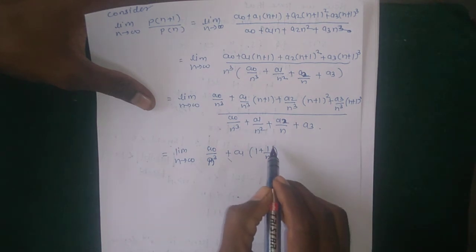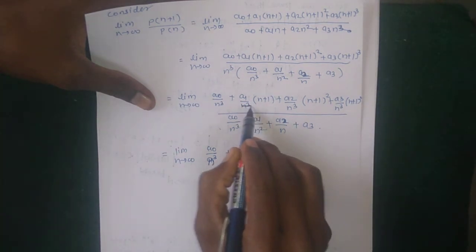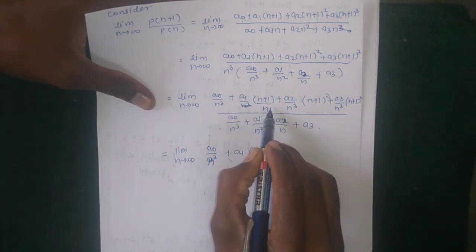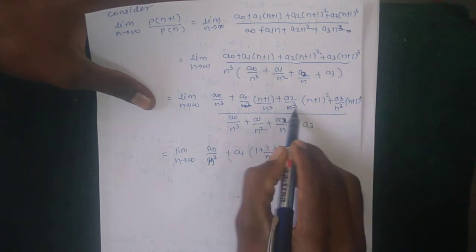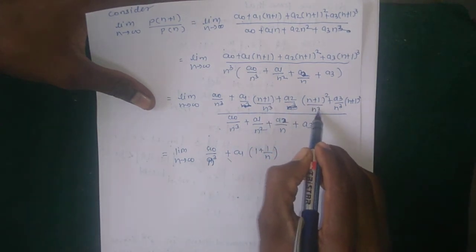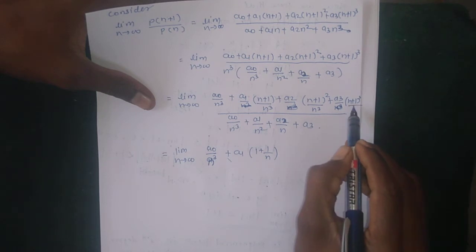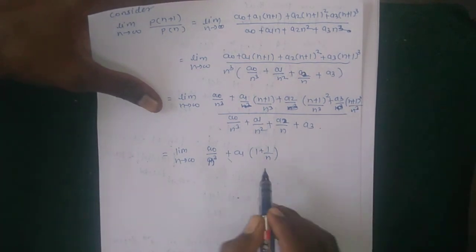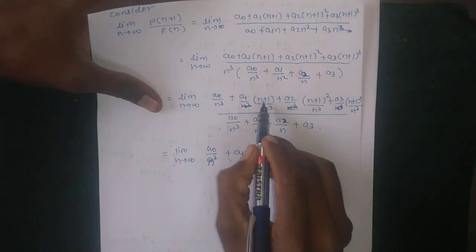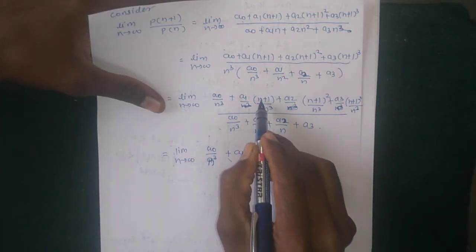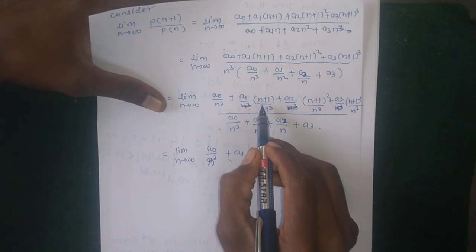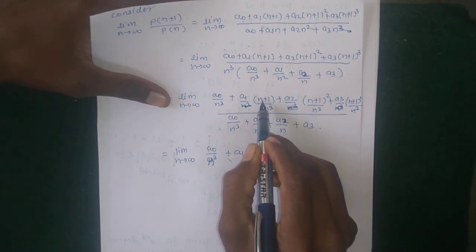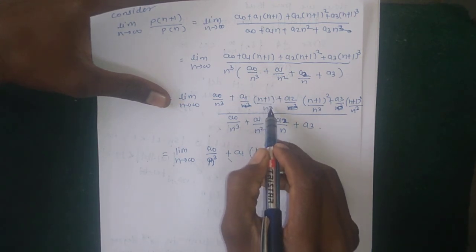Suppose that this is all divided by n plus 1 divided by n cube, n plus 1 square divided by n cube, and n plus 1 cube divided by n cube. Okay, so here the common term is n cube divided by n, then only remaining 1 upon n square plus 1 upon n cube.